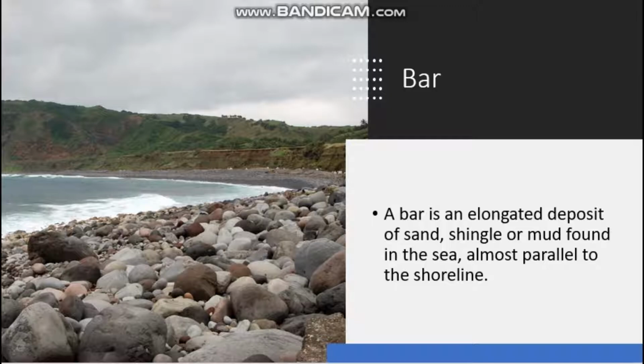We can see this bar along the seashore. This bar is elongated, meaning long, isn't it? It is a deposit of sand or mud in the water. We can find this near the seashore.